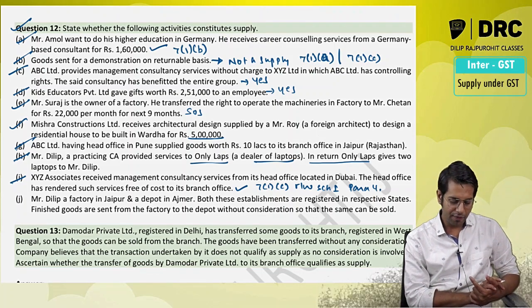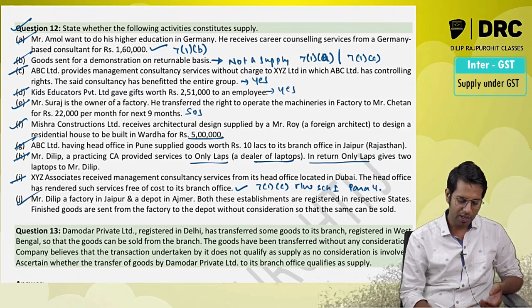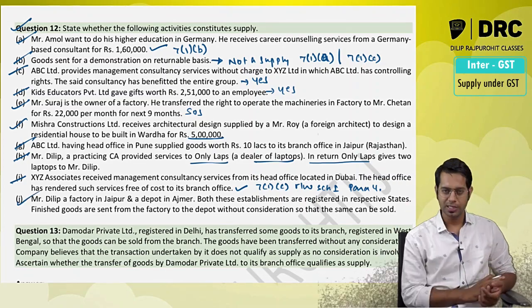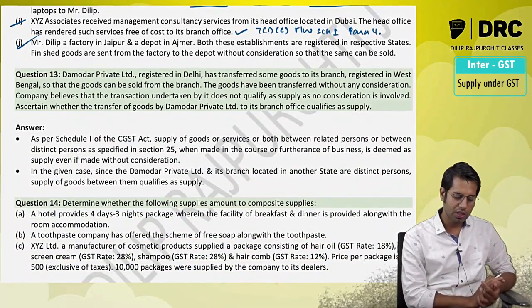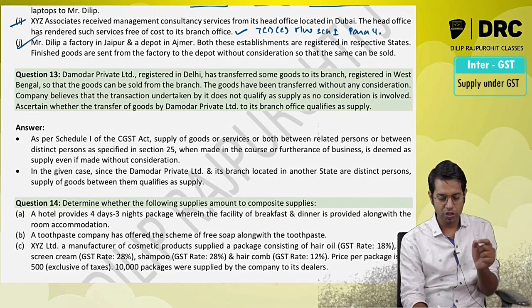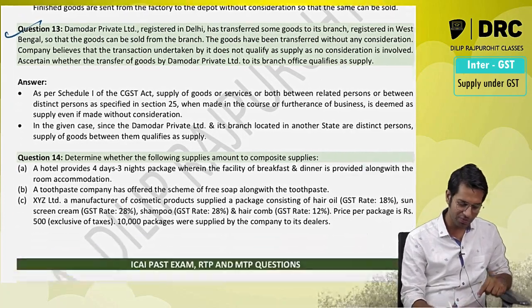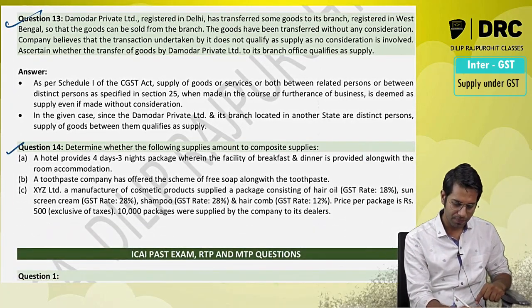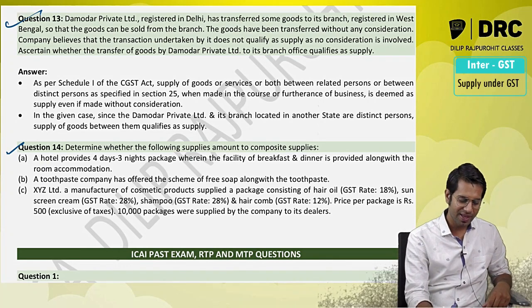Mr. Dilip has a factory in Jaipur and a depot. I think this point we have considered, so it is already a supply. Then again, your institute material question: Damodar Private Limited, registered in Delhi, has transferred some goods to its branch registered in West Bengal. So both are registered, it is a supply. I will not read the whole question, but I'll just read it for you.